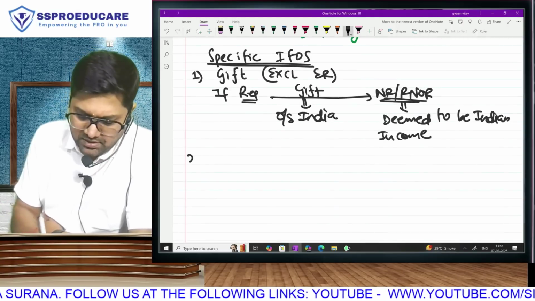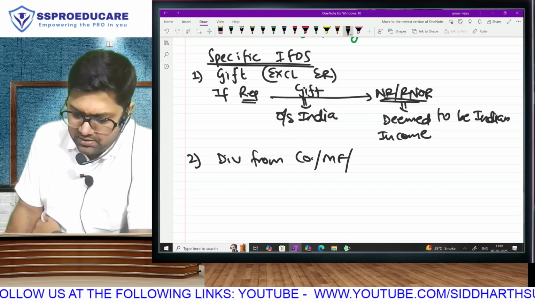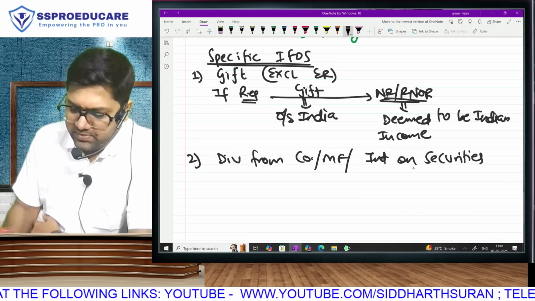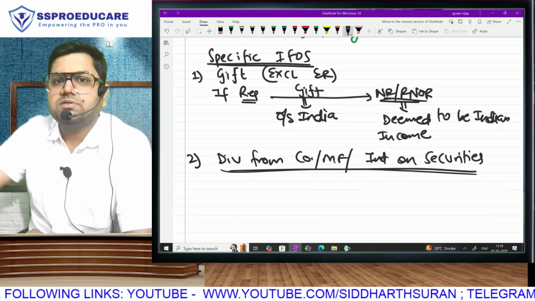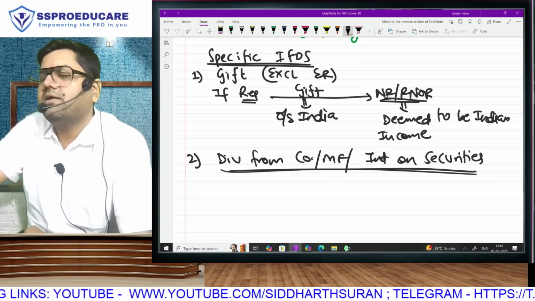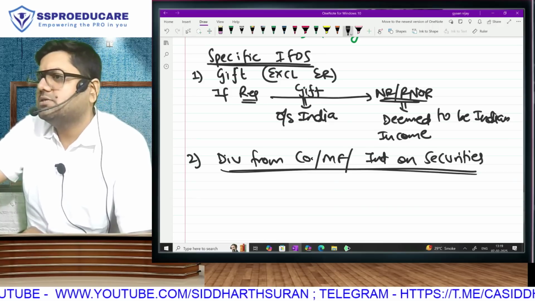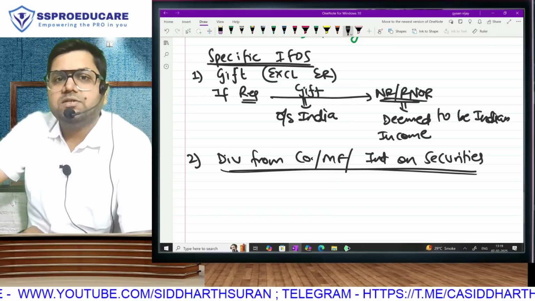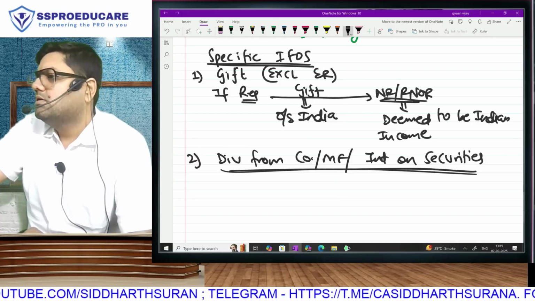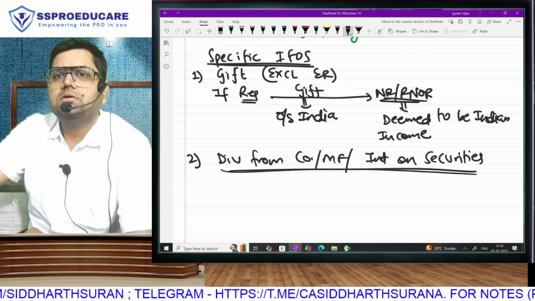Okay? Second. Any kind of dividend from a company or mutual fund that you get, any kind of interest on securities that you earn, this is all going to be taxable under income from other sources. Dividend from a company you will get if you buy shares. From a mutual fund, you'll get it if you buy units. And interest from securities you'll get if you buy bonds and debentures. Dividend income will always be classified under income from other sources.